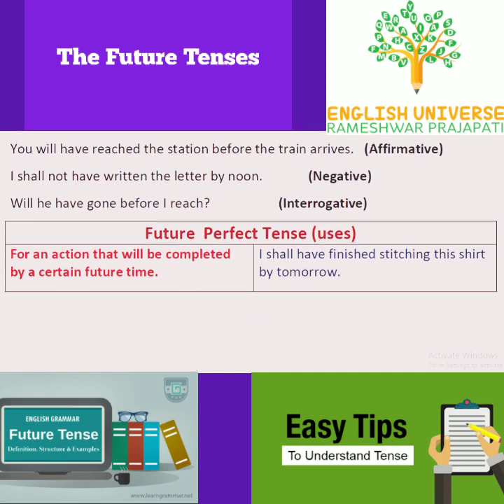I shall not have written the letter by noon. This is negative sentence. Will he have gone before I reach? Usage of future perfect tense: for an action that will be completed by a certain future time. I shall have finished stitching this shirt by tomorrow.